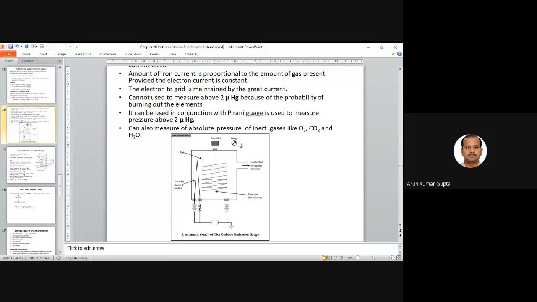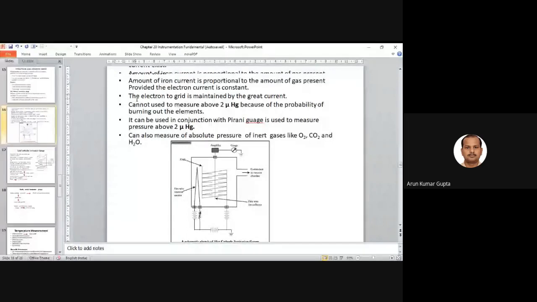So the amount of ion current is proportional to the amount of gas present, provided the electron current is constant. The electron current to the grid is maintained by the grid current, and it cannot be used to measure above 2 micron mercury because of the probability of burning out the element.